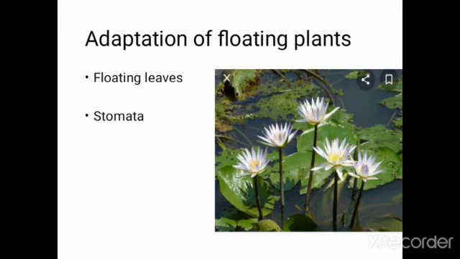They often have well-developed air chambers called lacunae, which help them to float in water. Now, stomata are found only on the upper surface of the leaf. This upper surface often has a thick waxy coating to run off water and help keep the stomata open and clear.